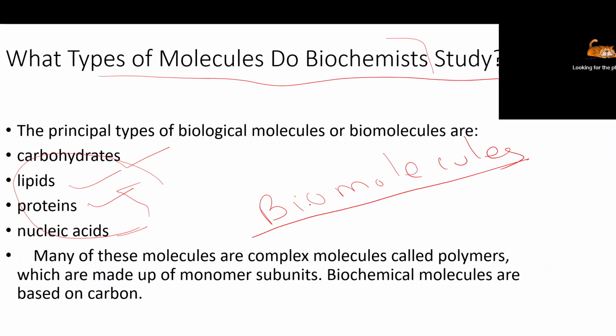Biomolecule means molecules which are used in living cells. Our living cell tissue utilizes them for energy, for production of different enzymes, hormones, growth and development, reproduction. That is called biomolecules. Very simple. So many of these molecules are very complex molecules called polymers. So we are going to focus mainly on carbohydrate metabolism, which are made up of monomers and subunits.